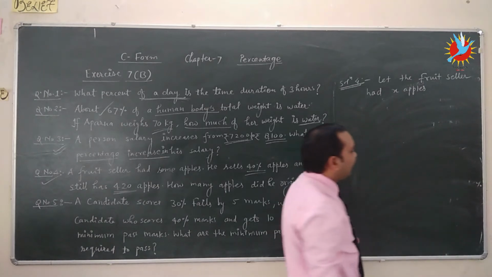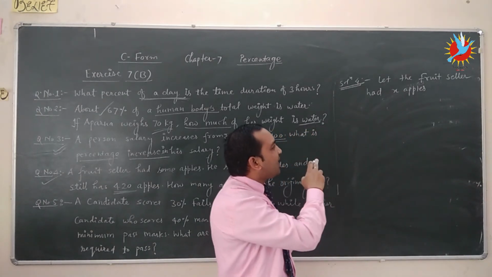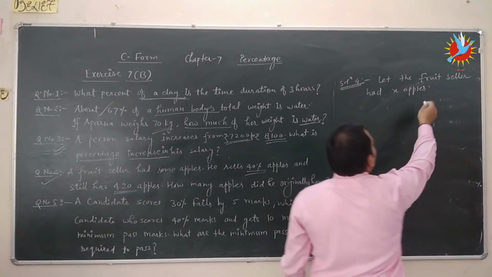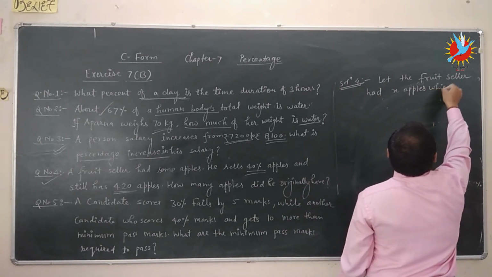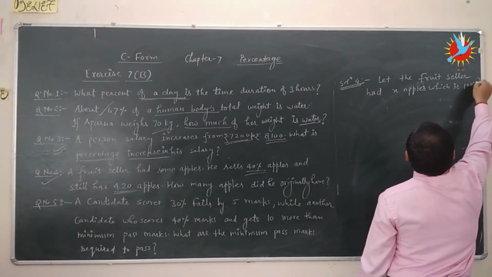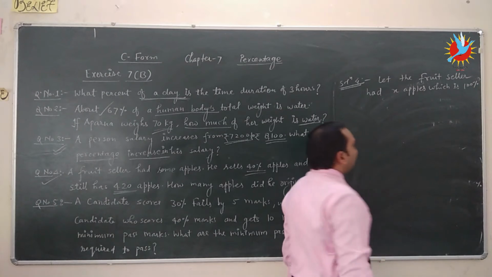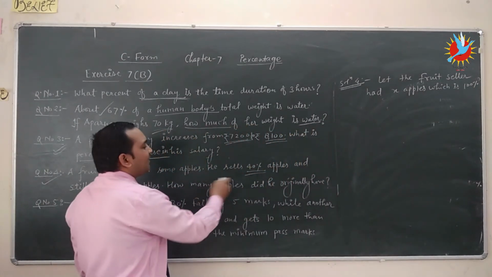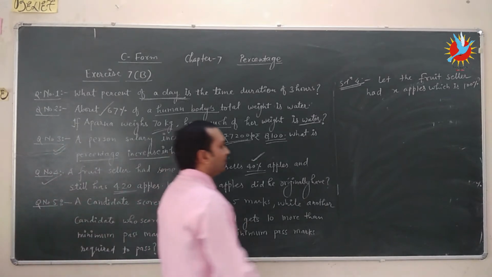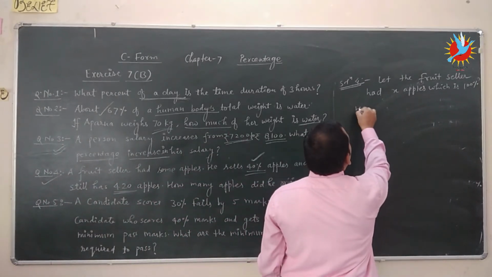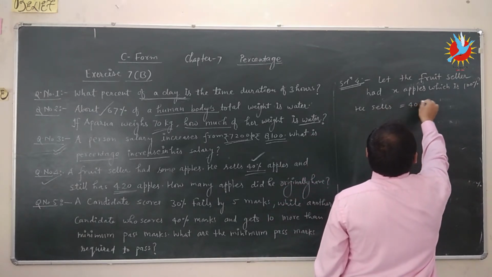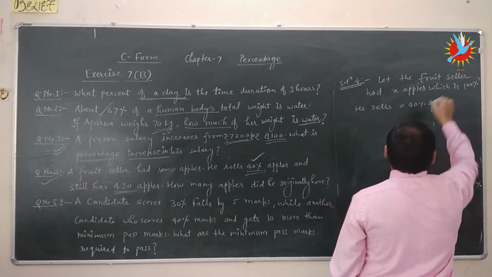We consider here that the fruit seller had X apples, which is 100%. He sells 40% apples. He sells is equal to 40% of x.